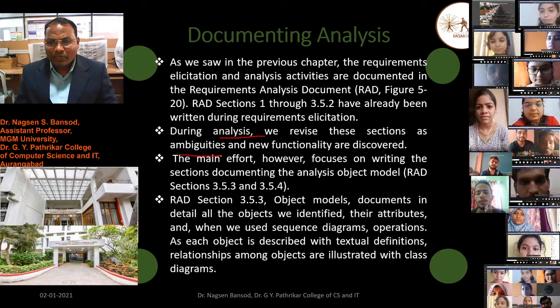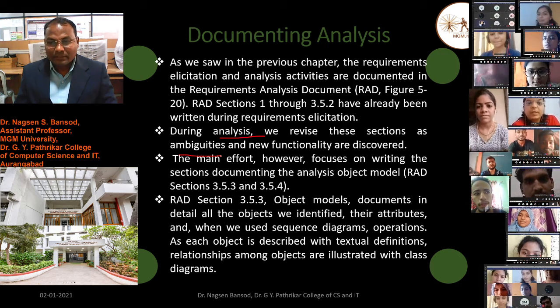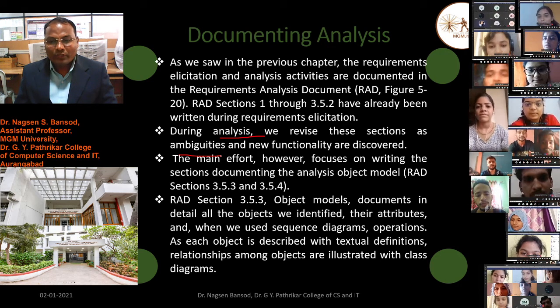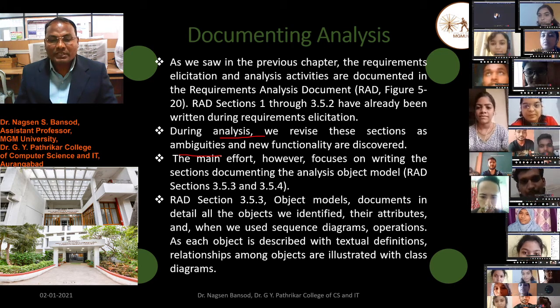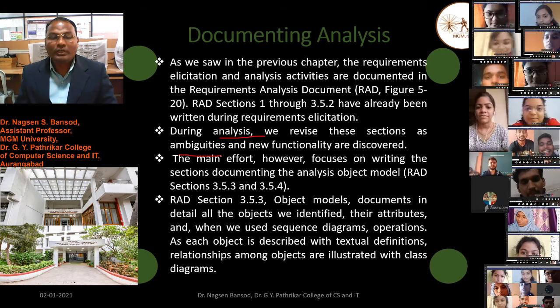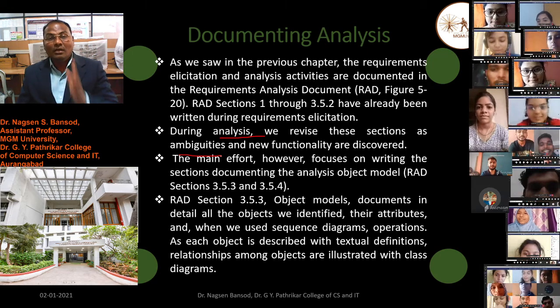The object model documents in detail all the objects we identified, their attributes, and, when we use the sequence diagram, operations. Each object is described with a textual definition and relationships among the objects are illustrated with the class diagram.